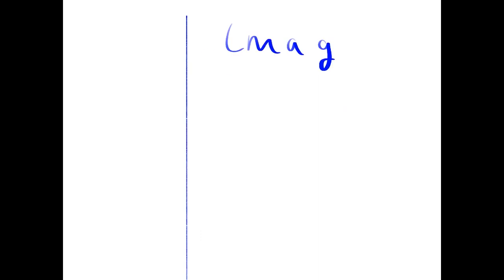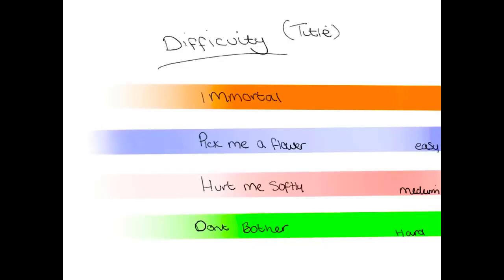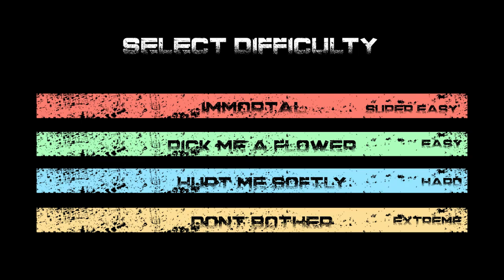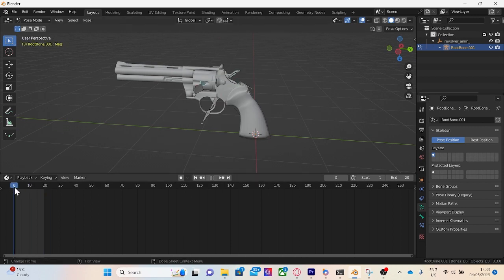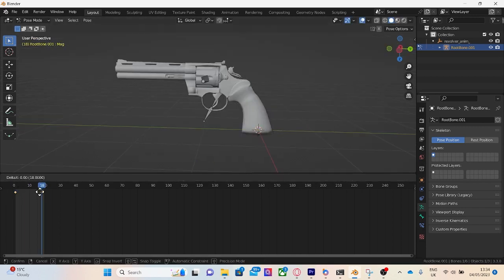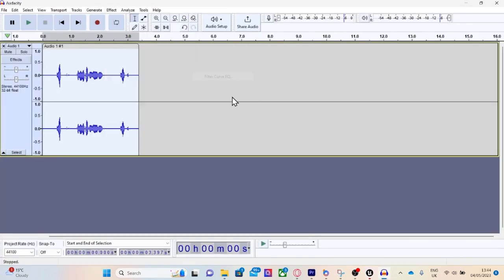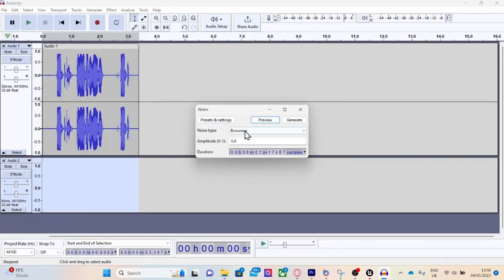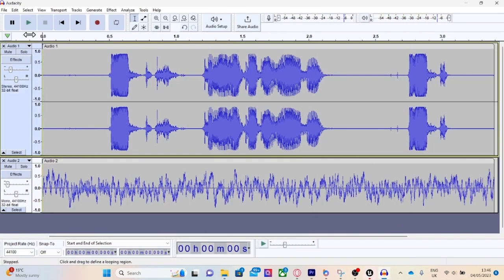Other tools used are Procreate, which was used to create plans for the various UI menus in the game. Blender was used to create custom animations for the player character and for the revolver, and Audacity, which was used to remove unwanted parts of audio and apply different effects, such as an effect which makes the voice sound like it's coming through a radio.